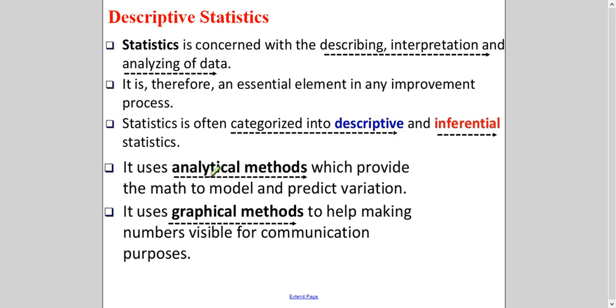When we are talking about analytical data, it means we are using mathematical models and formulas, and then the answers give us certain predictions. When you are using graphical methods, it is helping us to make some numbers visible for communication purposes. So we will see all this in the graphs we will discuss in a little while.